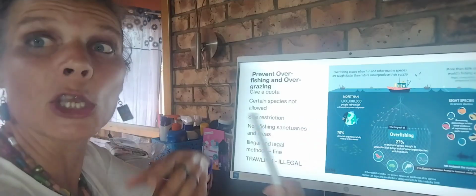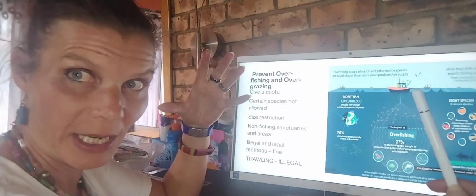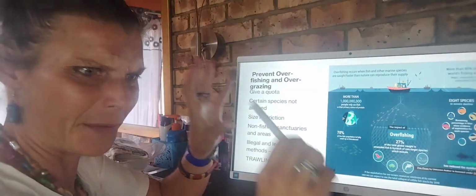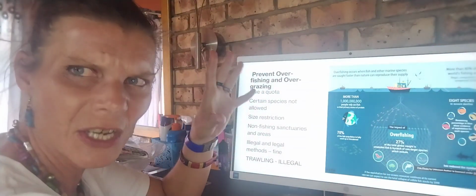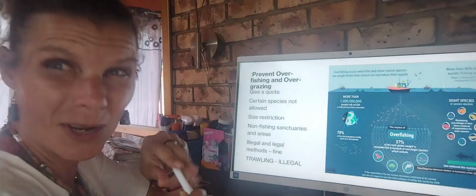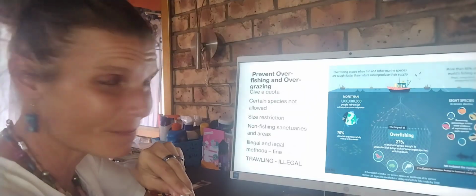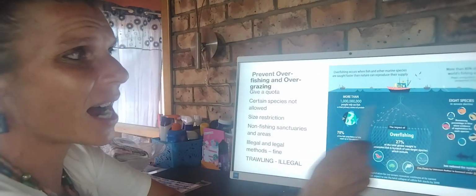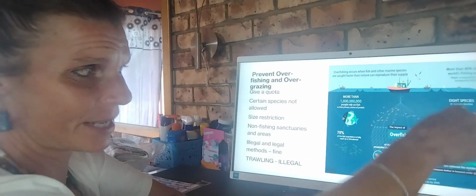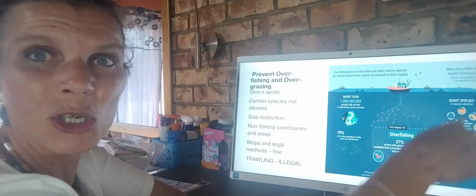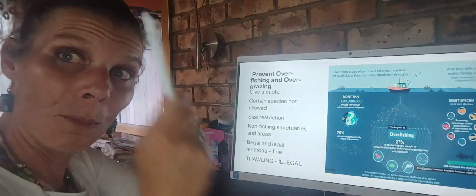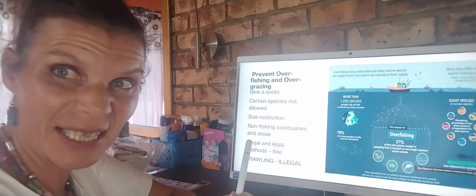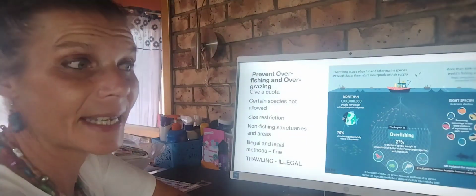And then obviously the use of technology. Big fishing boats have radars and they can track big schools of fish, which in the past days weren't there. And especially the size of the fish and the species that are not allowed to be caught should be restricted, monitored and fined. Now let's go to grazing.